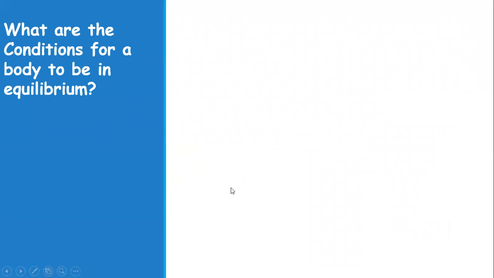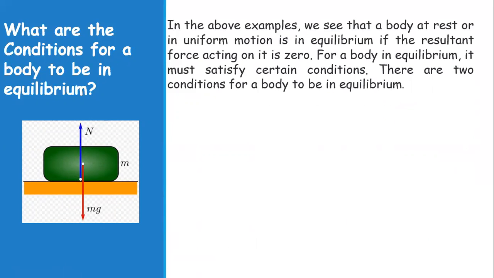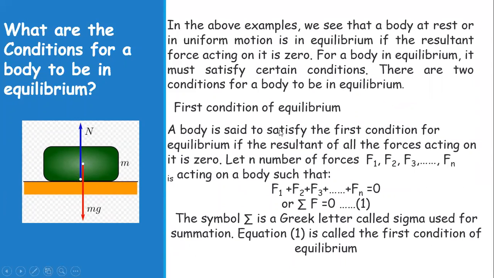Now what are the conditions for a body to be in equilibrium? We have already learned in the above examples that a body at rest or in uniform motion is in equilibrium if the resultant force acting on it is zero. So for a body in equilibrium, it must satisfy certain conditions, and there are two conditions it must satisfy. The first condition of equilibrium states that a body satisfies the first condition of equilibrium if the resultant of all the forces acting on it is zero.